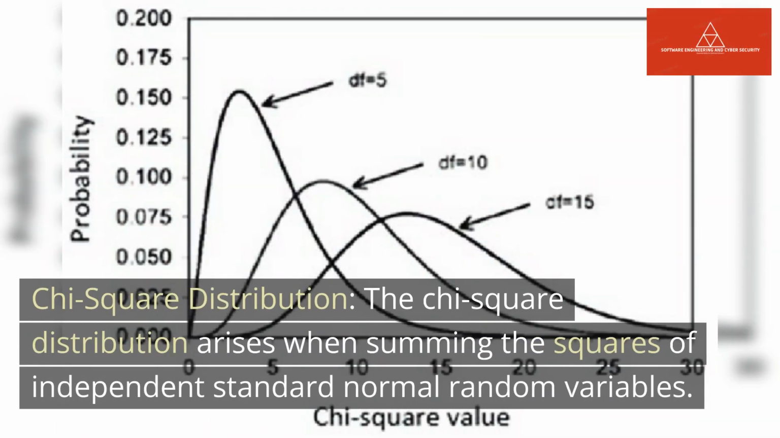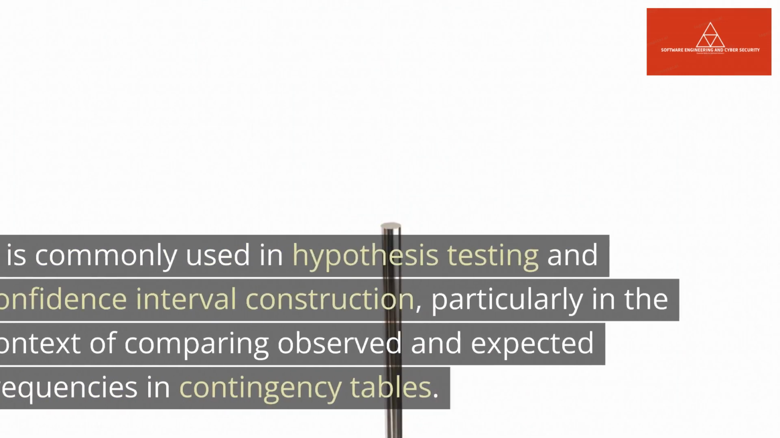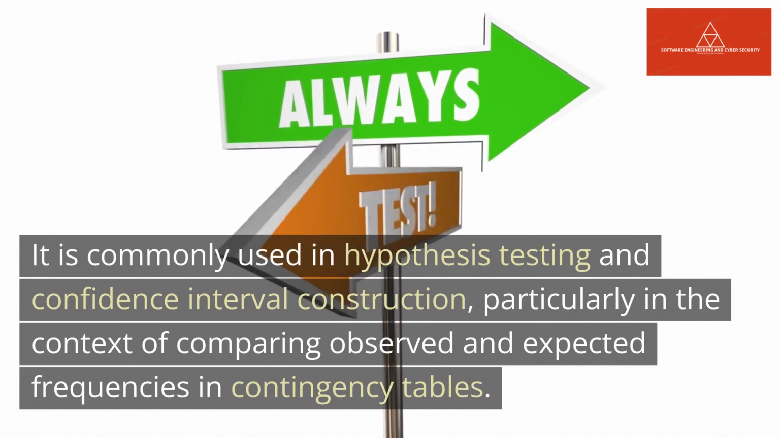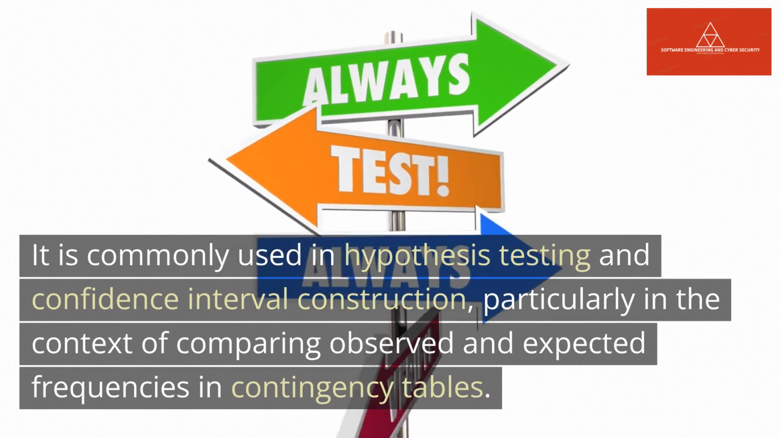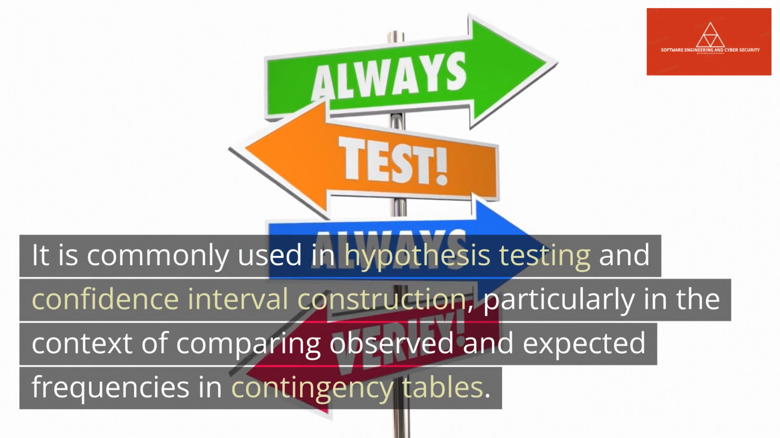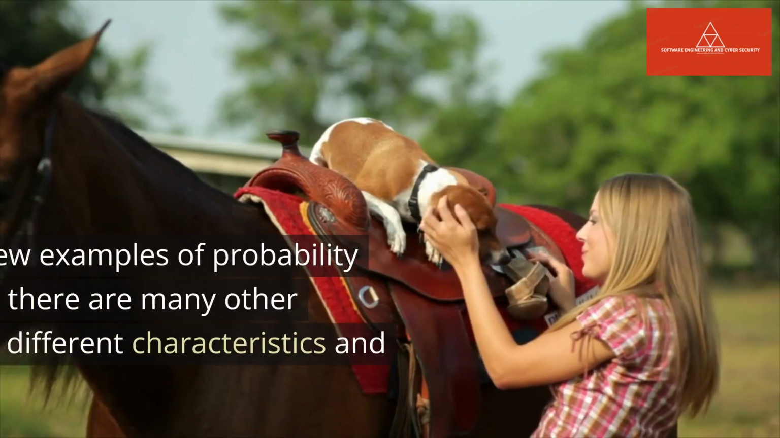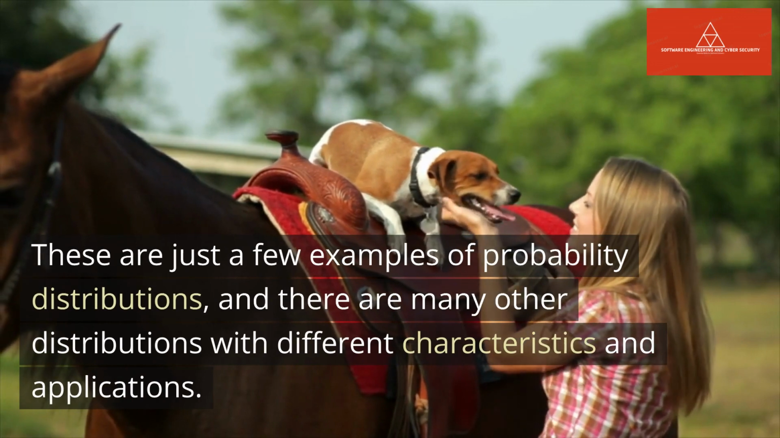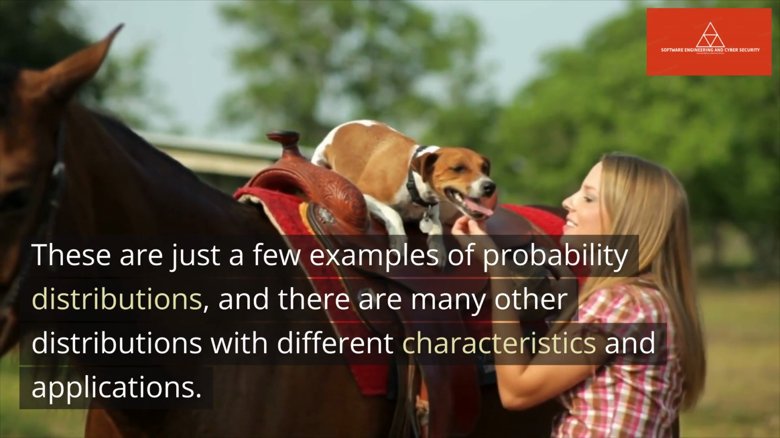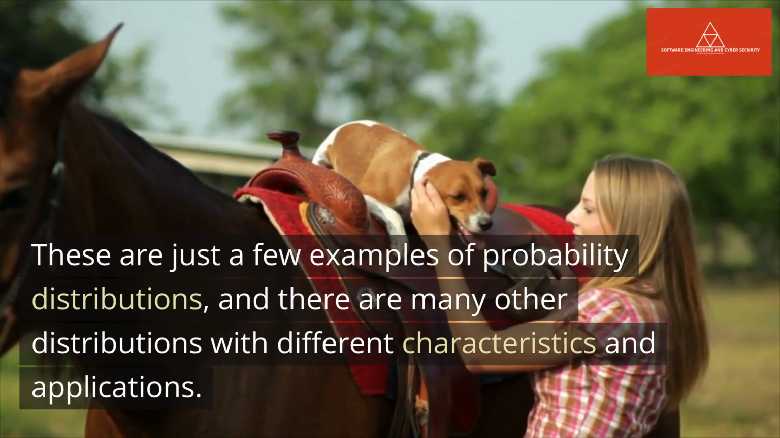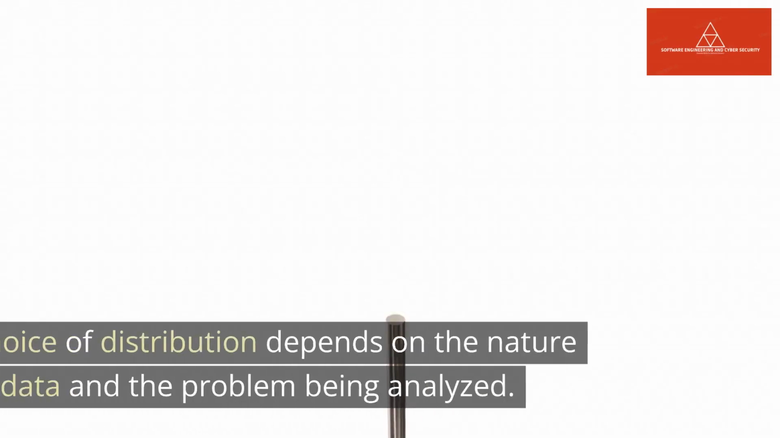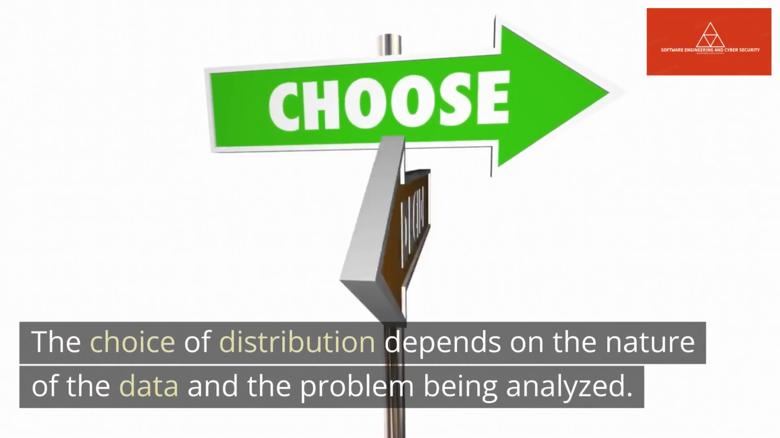The chi-square distribution arises when summing the squares of independent standard normal random variables. It is commonly used in hypothesis testing and confidence interval construction, particularly in the context of comparing observed and expected frequencies in contingency tables. These are just a few examples of probability distributions, and there are many other distributions with different characteristics and applications. The choice of distribution depends on the nature of the data and the problem being analyzed.